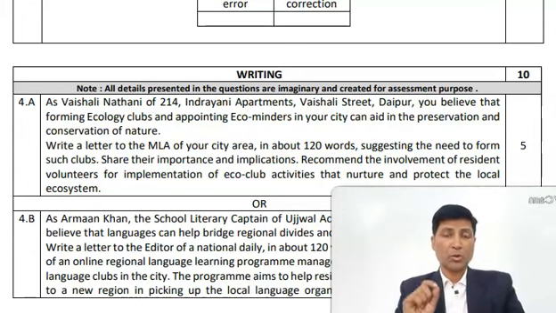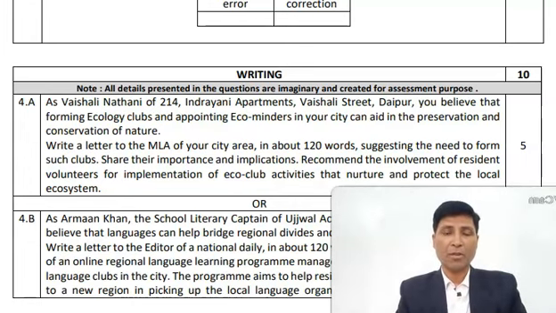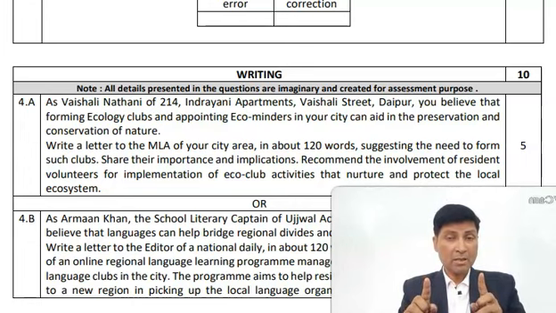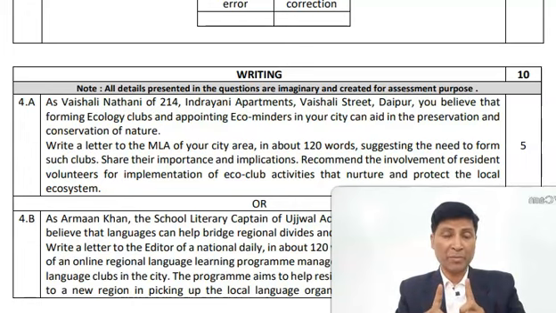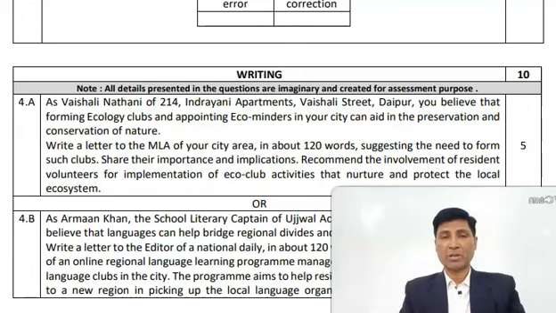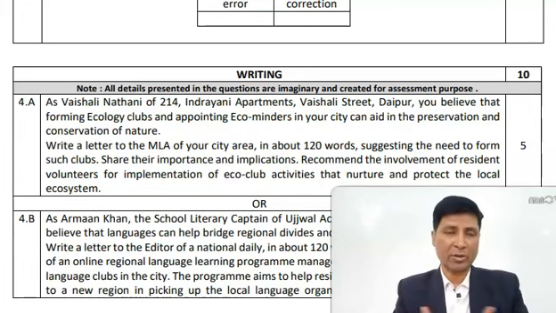2 marks are given on content. If your content means whatever you are writing is called content. So 1 plus 2. Now how do you get another 2 marks? The other 1 mark is awarded to the students for organizing your ideas. Remember this point. You are given 1 mark for organizing your ideas in the letter, and the other 1 mark is given for accuracy.